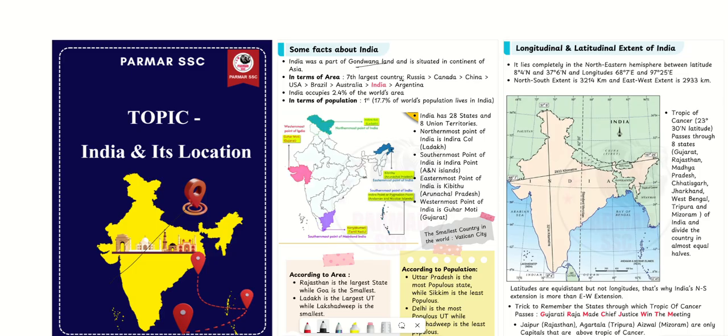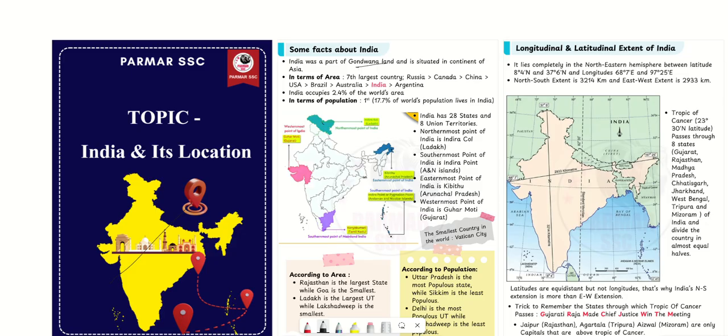then Canada, China, USA and Brazil and Australia. Then comes India. It occupies 2.4% of the area, but the population is 17.7%, and it is the first rank in the population. Then India has 28 states and union territories. The northernmost point here, that is Indira Col, is present in Ladakh, and the southernmost point here in the mainland of India is Kanyakumari.